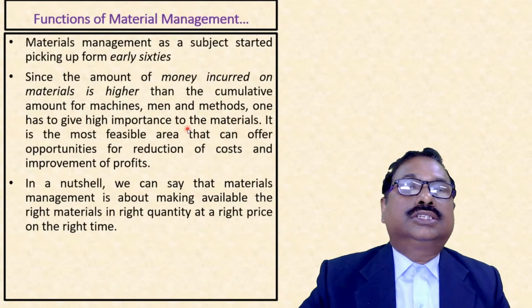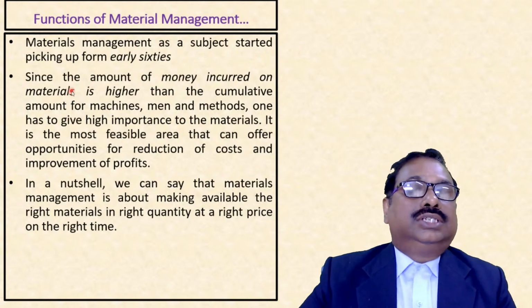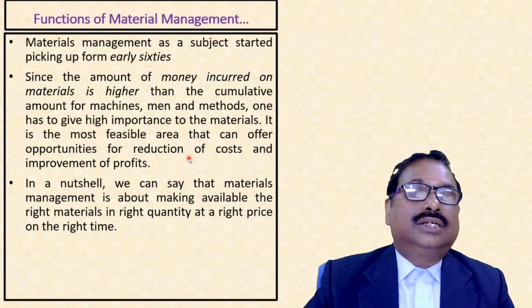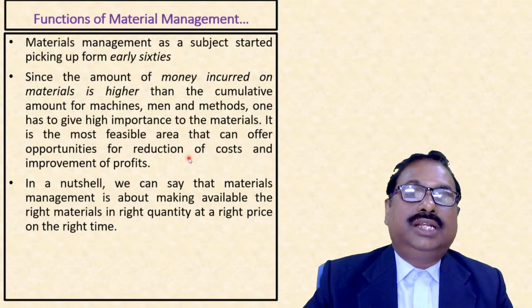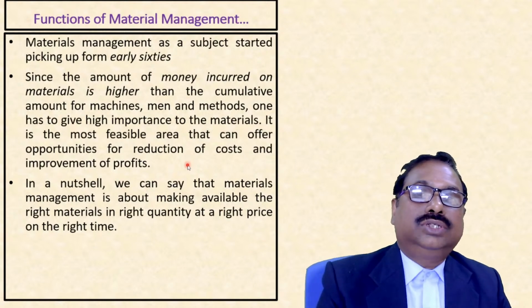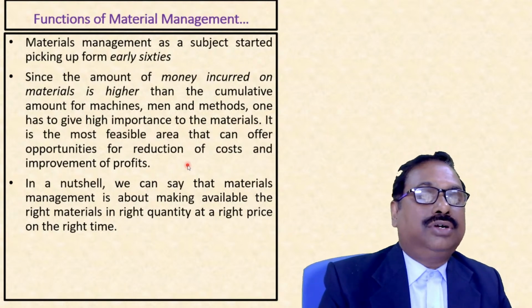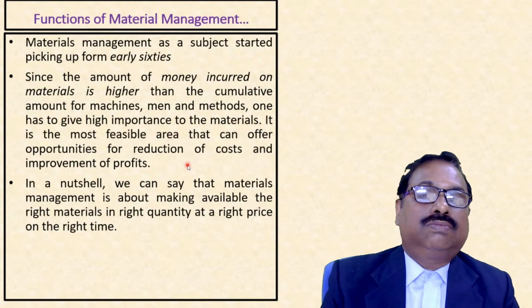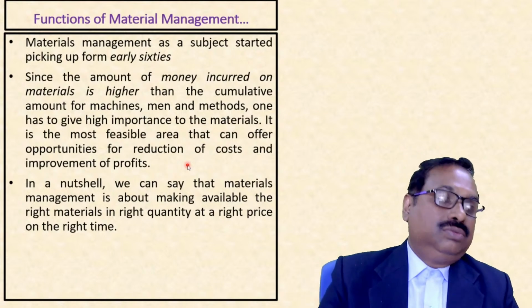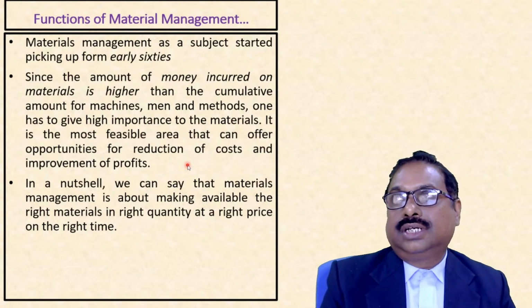So it is a subject started from the early 60s. Since the amount of money incurred on materials is higher than the cumulative amount of machines, men and methods, one has to give high importance to the materials. So it is the most feasible area that can offer opportunities for reduction of costs and improvements of profit. As we might have seen in the ABC analysis, right?